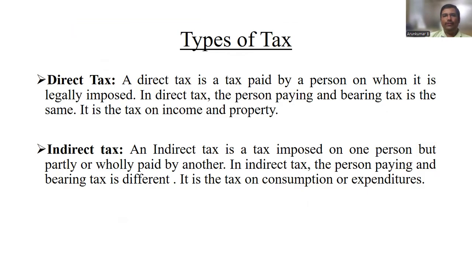So the types of taxes are direct and indirect. A direct tax is a tax paid by a person on whom it is legally imposed. In direct tax, the person paying and bearing the tax is the same. It is the tax on income and property. An indirect tax is a tax imposed on one person, but partly or wholly paid by another. In indirect tax, the person paying and bearing the tax is different. It is the tax on consumption or expenditure.